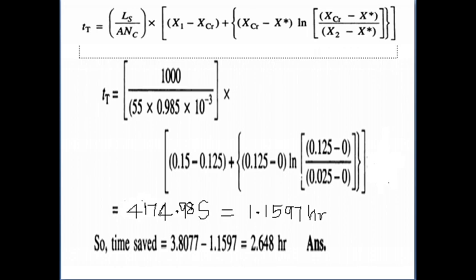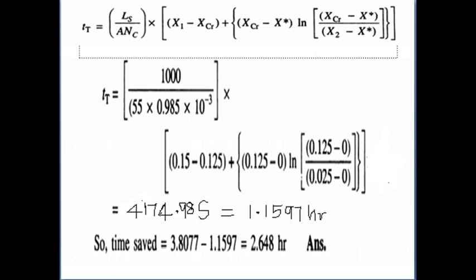The ln of xcr, as I said, is the critical moisture content 0.125, and x star is 0. Substitute all the terms here and find the drying time: 4174.98 seconds. This is converted into hours. What do you do here? Divide by 3600. Finally we get 1.1597 hours.